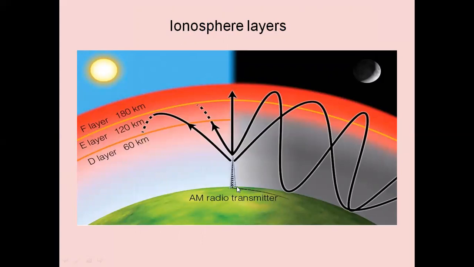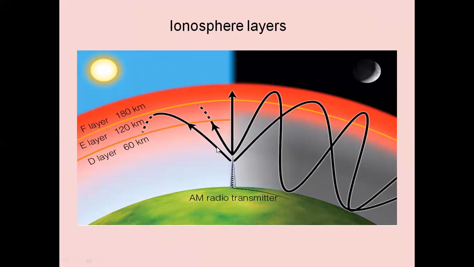This is the general structure of how the signals are transmitted through the ionosphere. In this tower, we have an antenna radiating the AM radio signal. For example, a particular radio channel is radiated by an AM radio station, and the waves go up to the ionosphere layers. The wave goes up to the ionosphere layer and returns back. Here we can collect the signal, or it completes the next half, and further it can be extended.